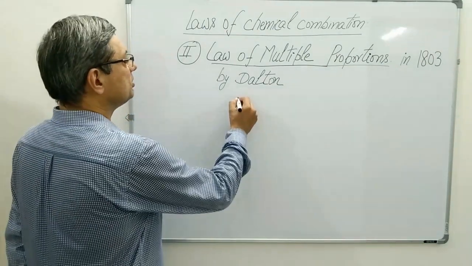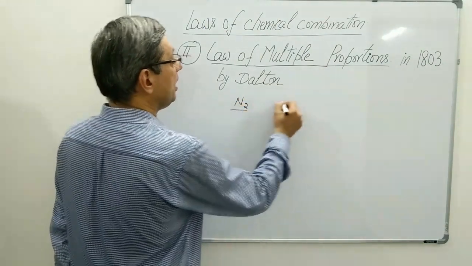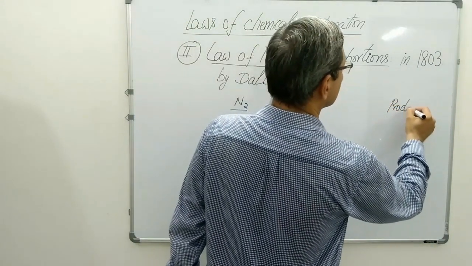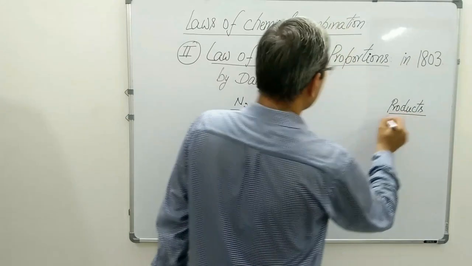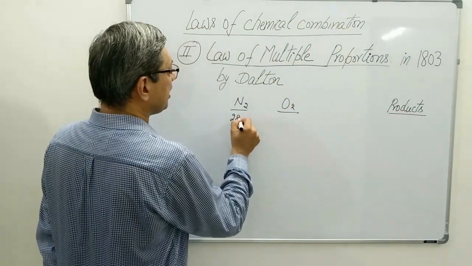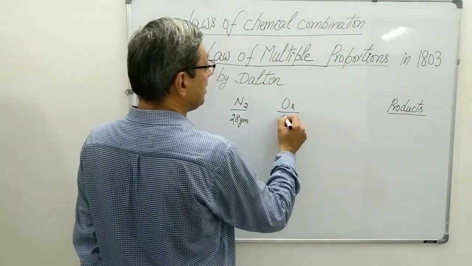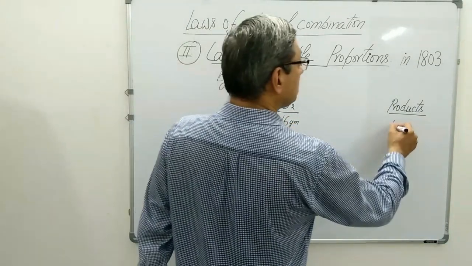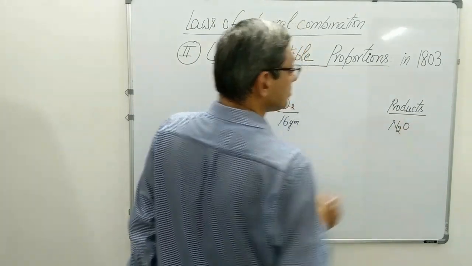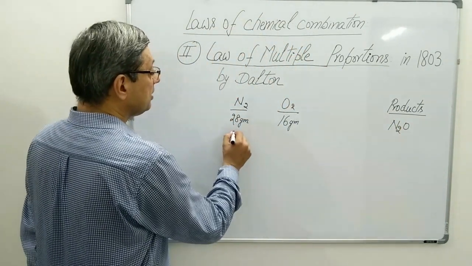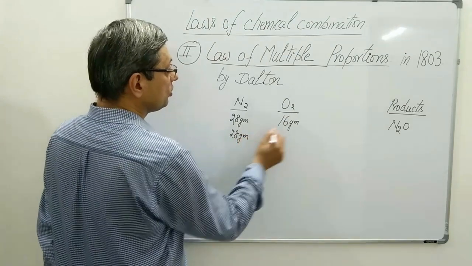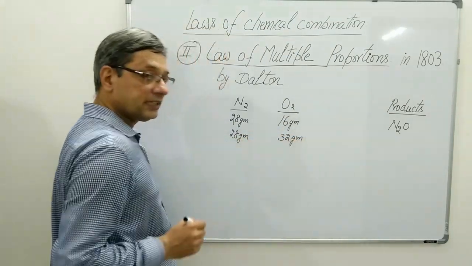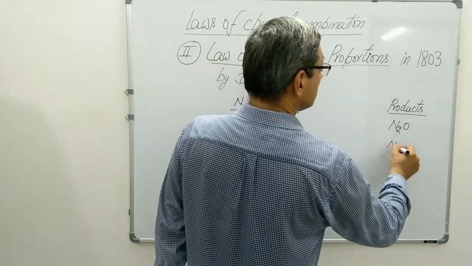So he took nitrogen and oxygen and he got some products. He took nitrogen 28 grams in first reaction and oxygen as 16 grams, and the product obtained was nitrous oxide. Next he took oxygen 32 grams, nitrogen remaining 28 grams, and the product was nitric oxide.